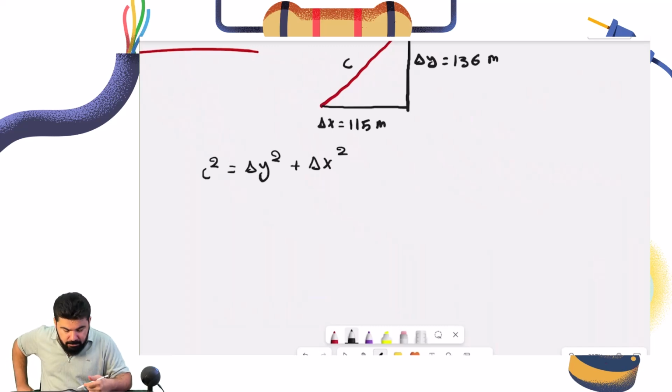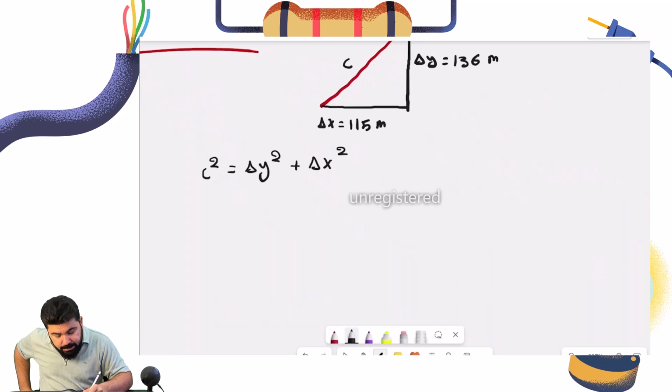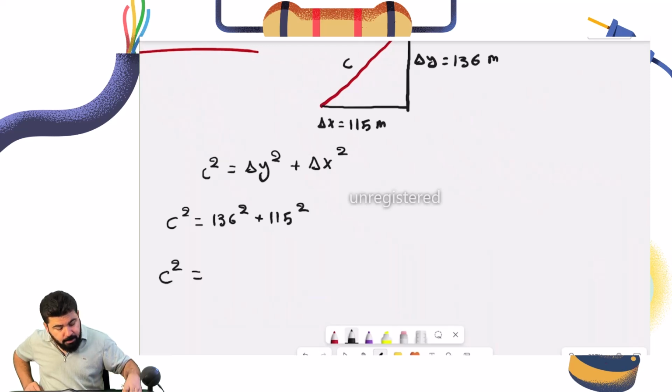It doesn't matter, you can switch their places. c squared is equal to 136 squared plus delta x, which is 115 squared. So let's calculate this: 136 squared plus 115 squared is equal to